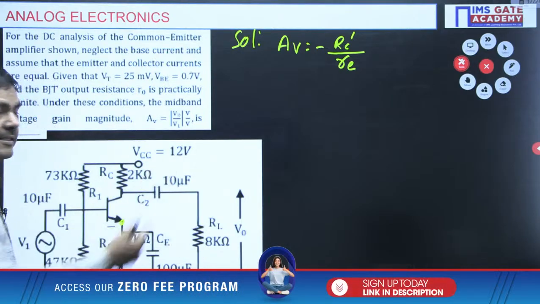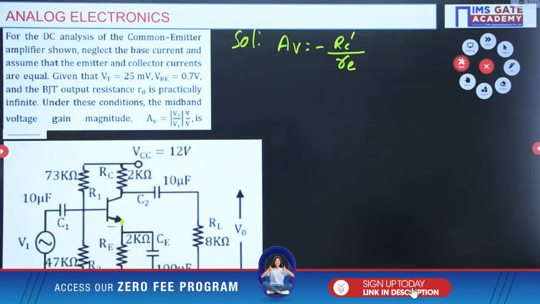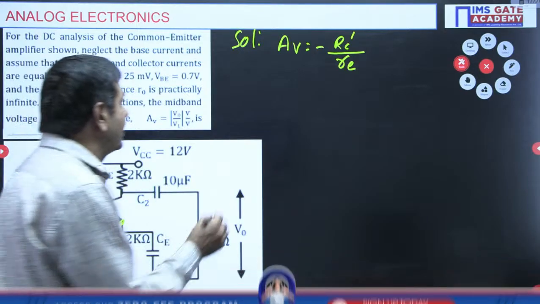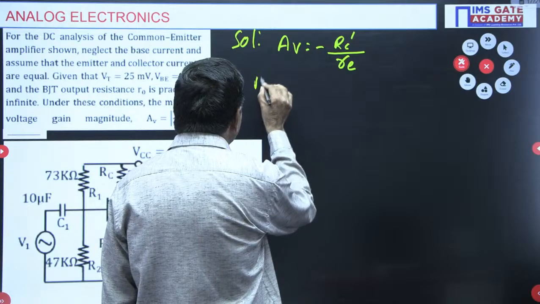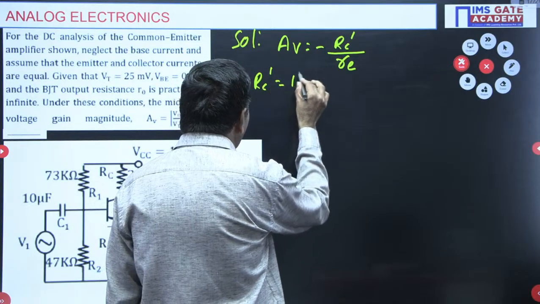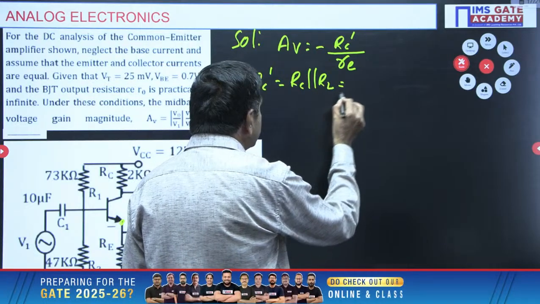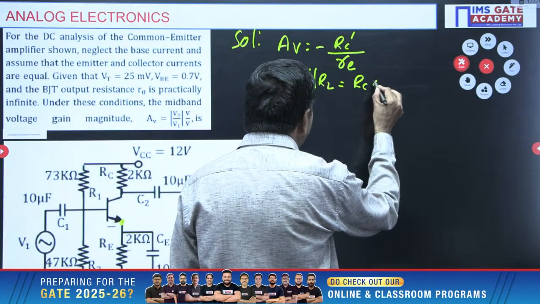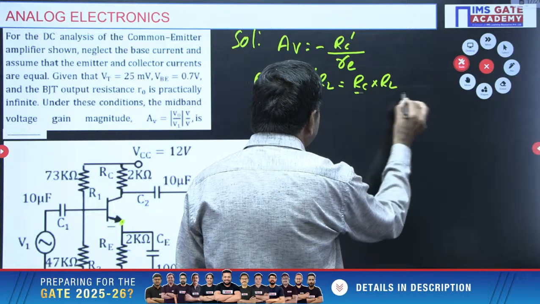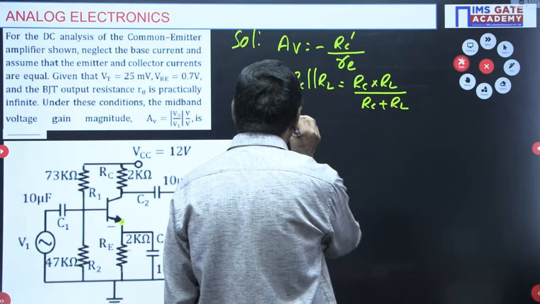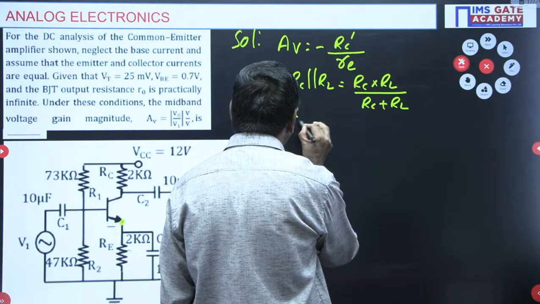If you draw the small signal AC equivalent circuit and plot RC and RL, they come in parallel. That is why you can take it directly. RC dash is nothing but RC parallel to RL, that means RC into RL by RC plus RL.